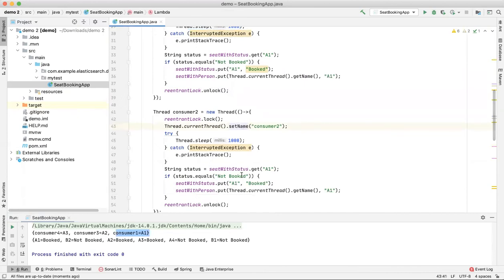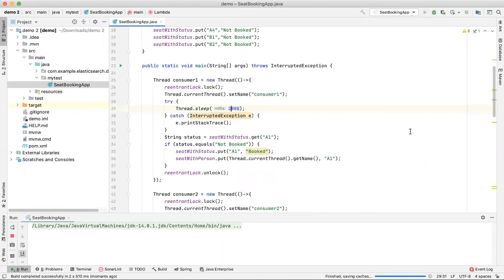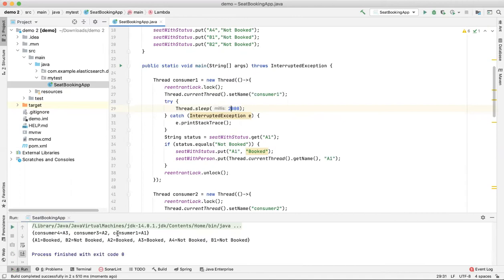So what I can do is increase the wait time for consumer 1, to 2 seconds, and then see. Oh, it's the same.